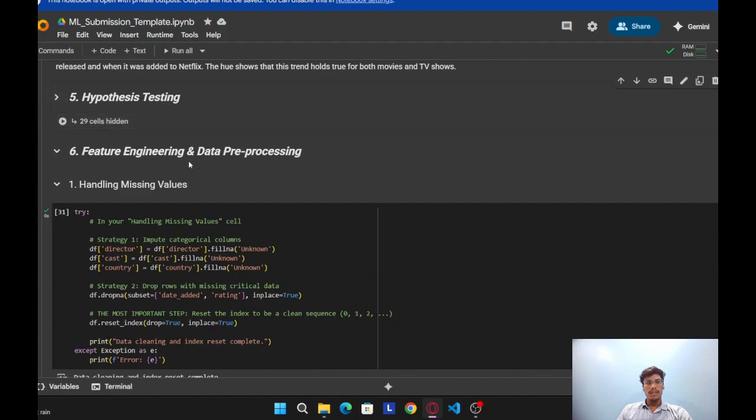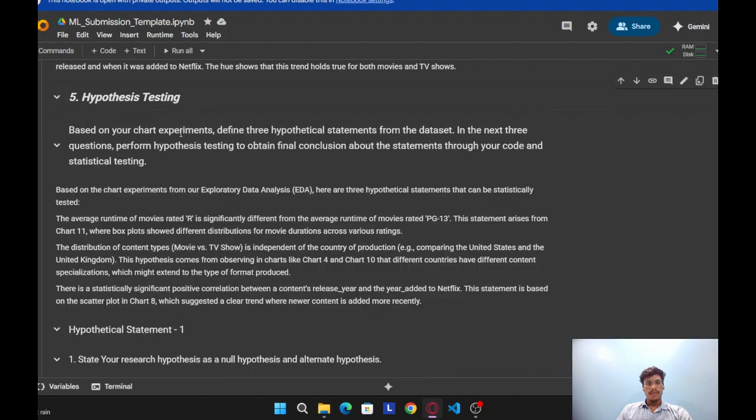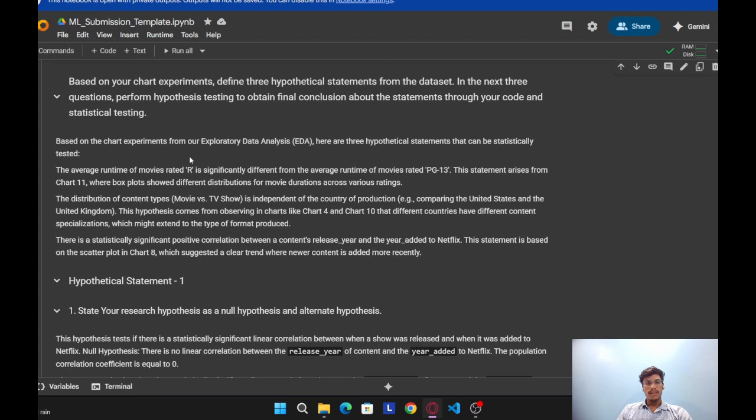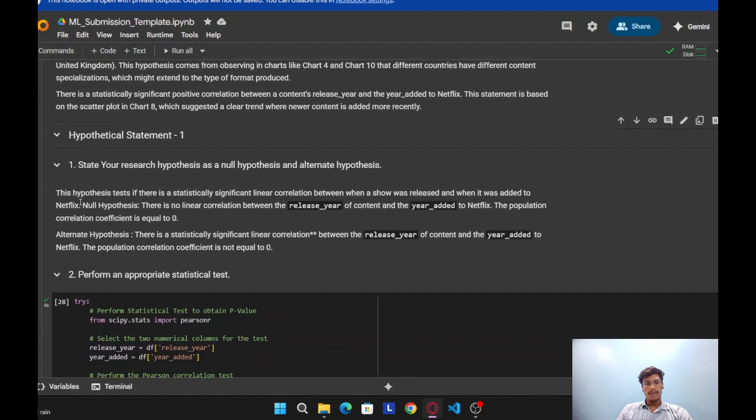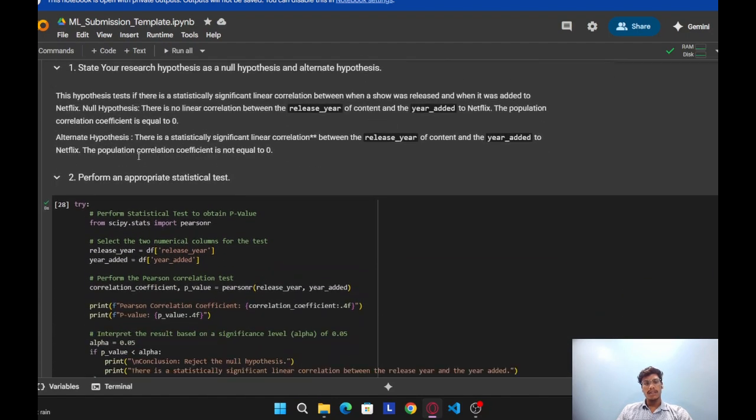So hypothesis testing. Based on the chart experiments in our EDA, here are three hypothetical statements that can be statistically tested. The first one: is there a statistically significant linear correlation between release year and the year a show was added to Netflix?